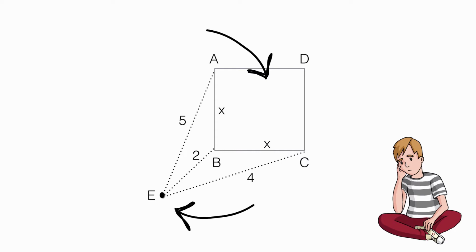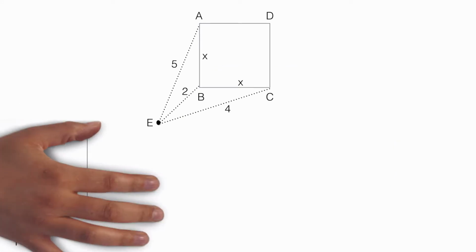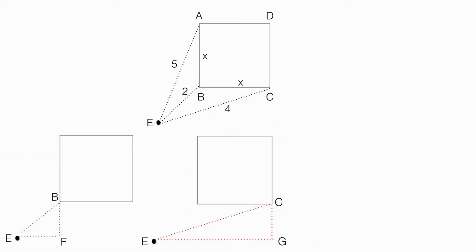Okay, so welcome back. We will first try and get some order into this problem. We have got some known values such as 2, 4 and 5 and one unknown x. Let's see if we can relate the two and come up with a value of x. Our friend that will help us do so is the Pythagoras theorem. But first we need some right-angled triangles. So here is one, here is another, and finally here is another.